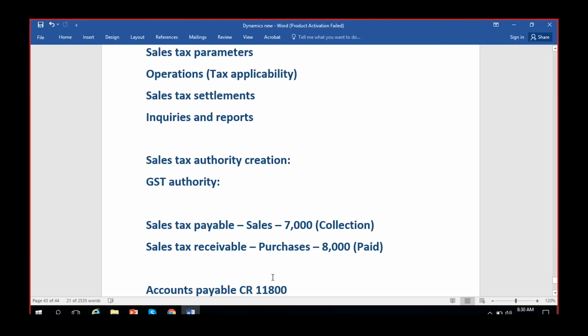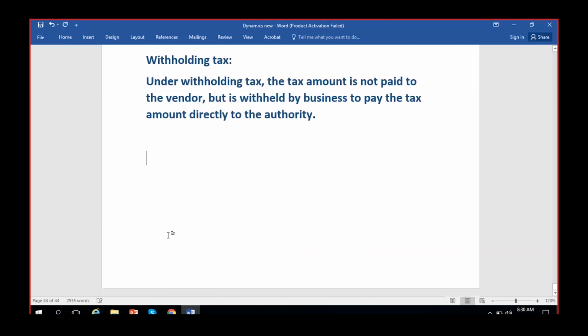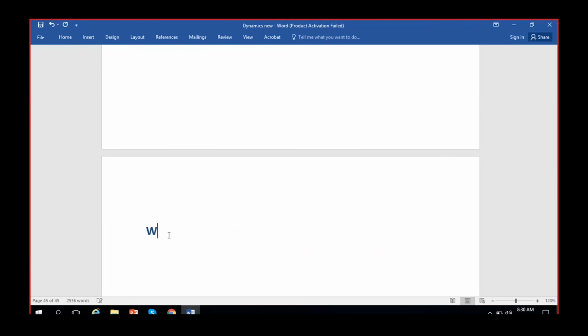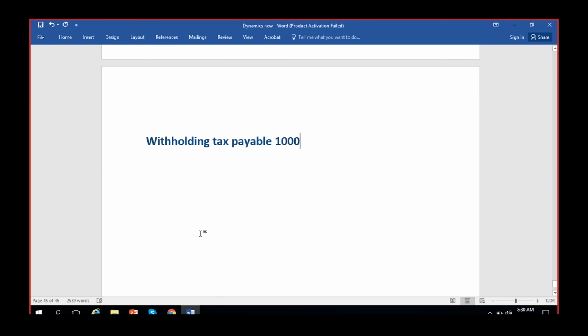So now you have this liability account, withholding tax payable. Let's say suppose withholding tax payable of 1,000 is there in the balance sheet. It's a liability, so you can say a credit balance is there for 1,000. What you will do is the same will be debited when you are going to settle it, debited with 1,000, and what is credited here? The tax authority, whoever the withholding tax authority is, will be credited.